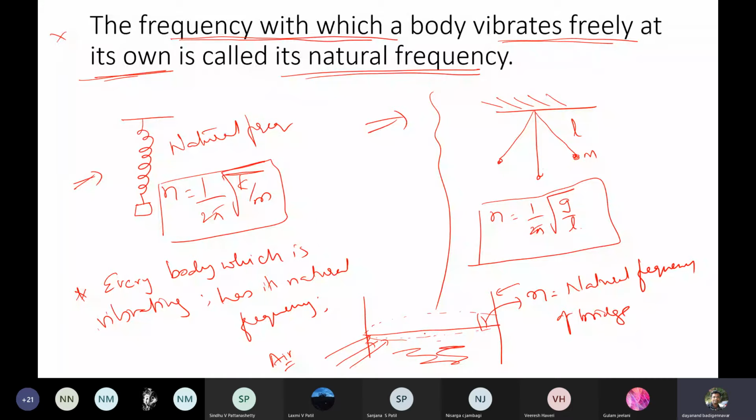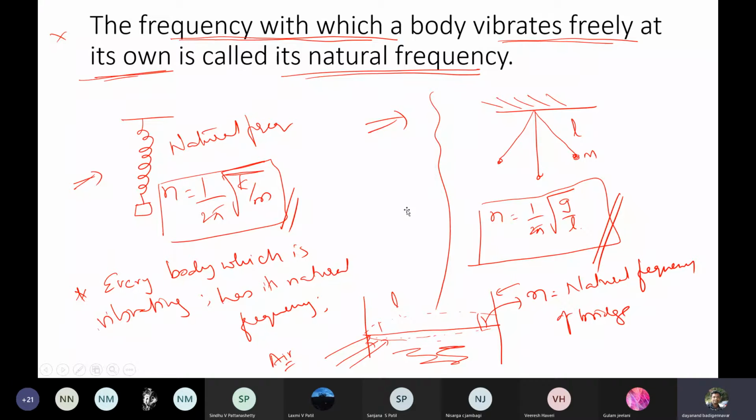This all depends upon the length of the bridge and the dimensions of the bridge. On that basis it has its own frequency. Therefore natural frequency applies to all bodies irrespective of type. If it is able to vibrate, then it is going to have its own frequency where it is oscillating freely. That type of frequency is called the natural frequency. For the spring mass system, this is the value of natural frequency. For the simple pendulum, this is the value of natural frequency. In the last class we have discussed this.